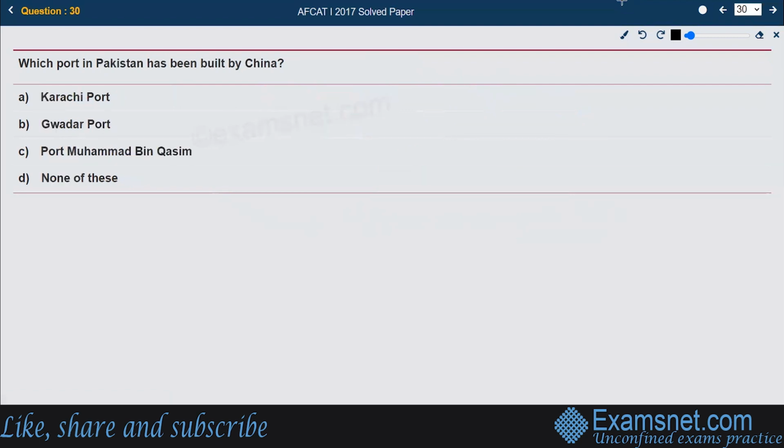Now, which port in Pakistan has been built by China? The right answer is Gwadar Port. Gwadar Port is a deep sea port situated on the Arabian Sea at Gwadar in Balochistan.